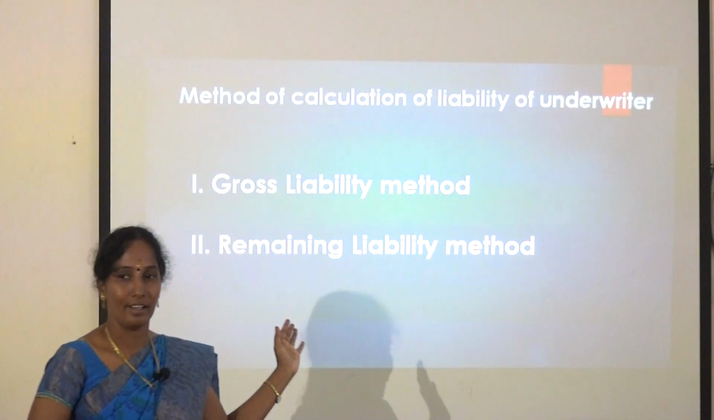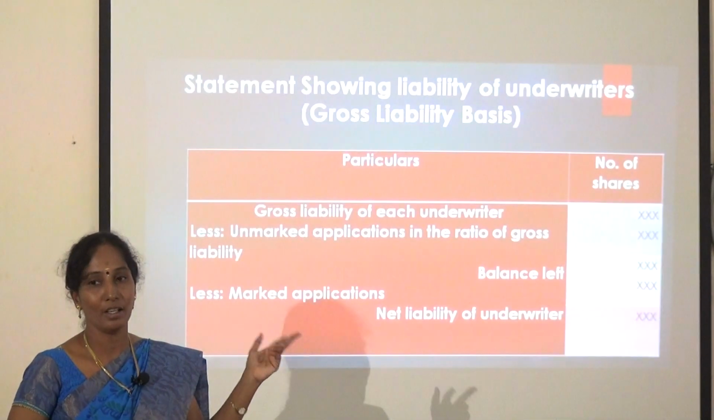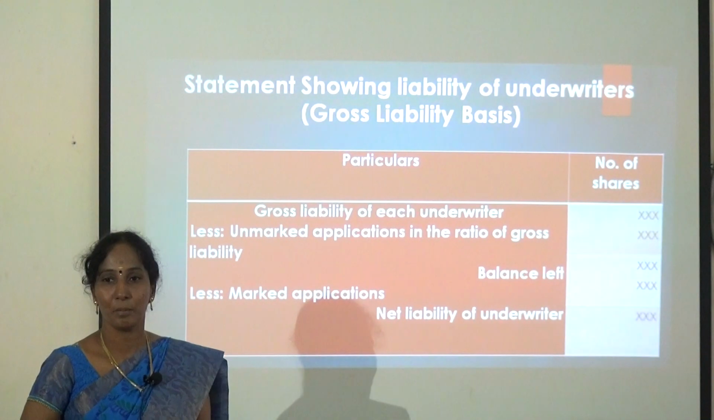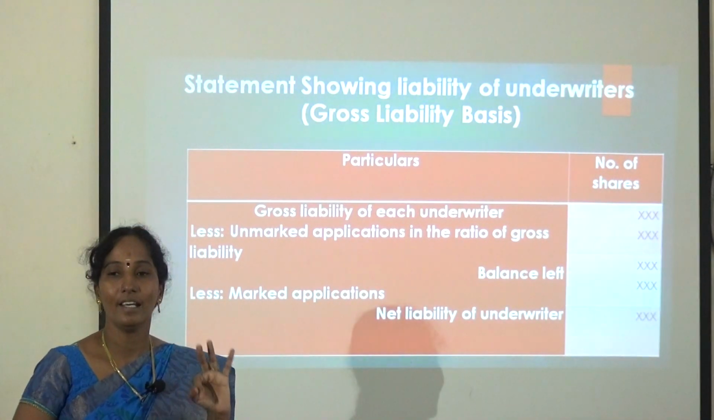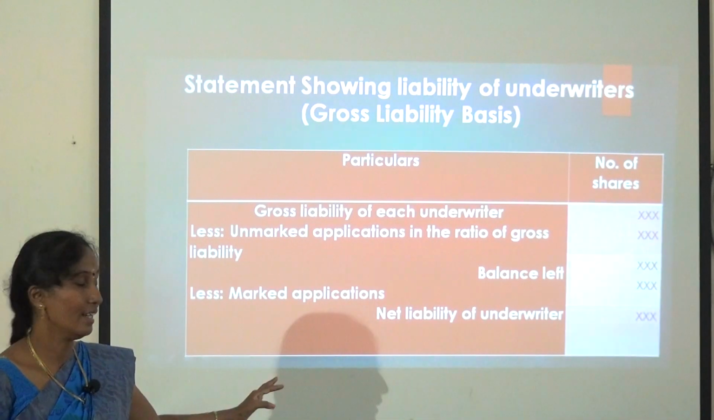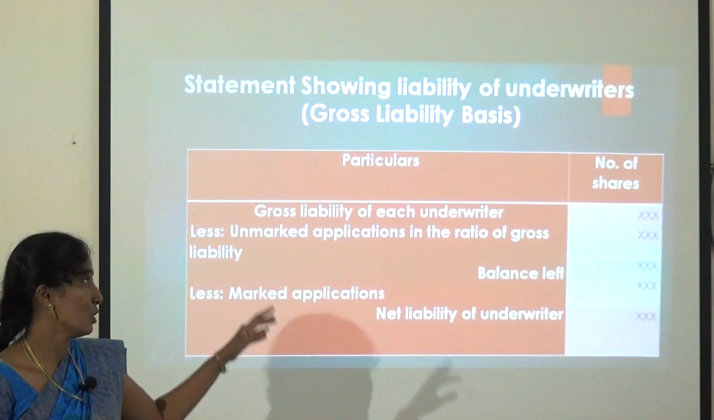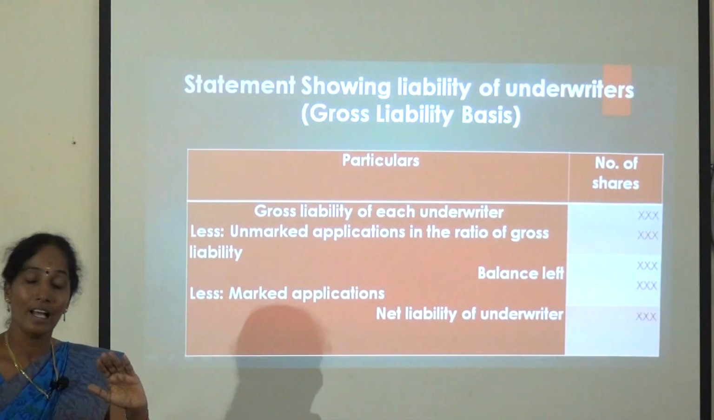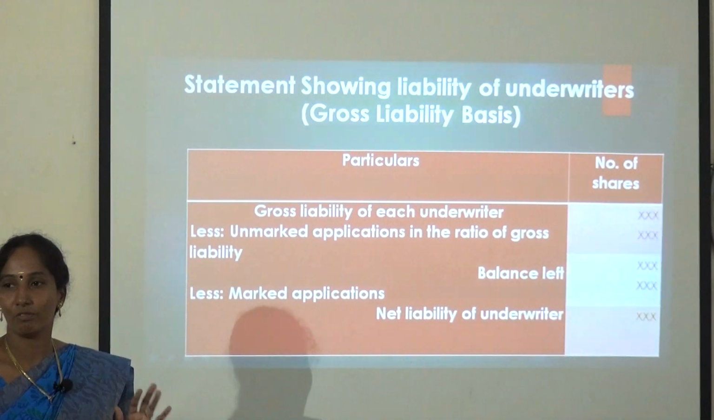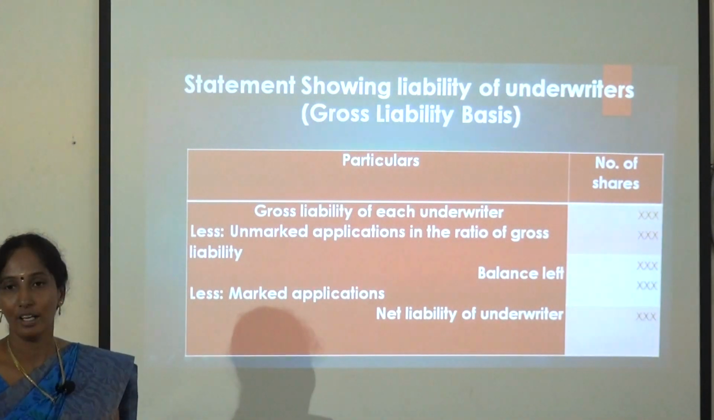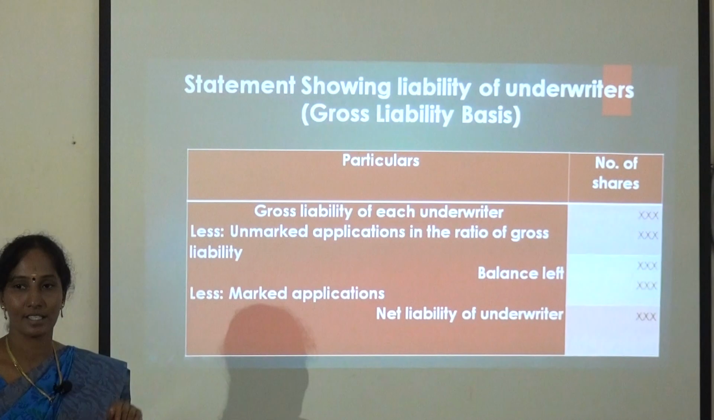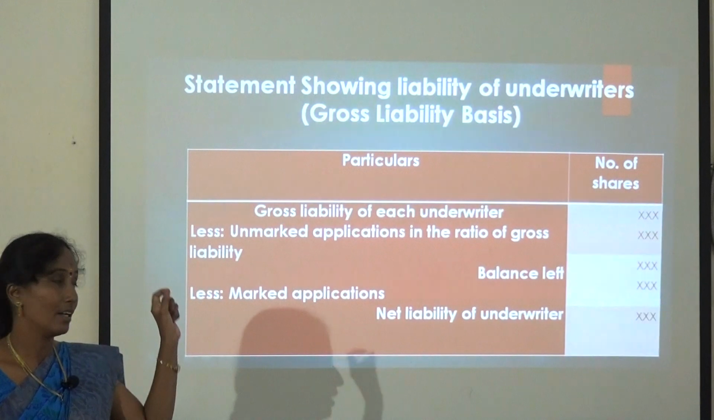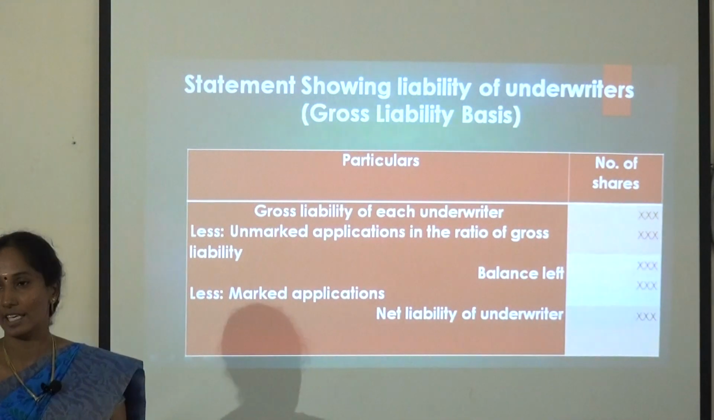How is it calculated? I will give a format for both the methods. First one is the gross liability basis. It's very simple. Only 3 steps need to be followed to work out the net liability of an underwriter. First, you should mention the gross liability of each underwriter, already given in the sum. There is no problem for that. Just post it in the particular column, that is the number of shares. If ABC is mentioned in our sum, mention ABC here. First of all, gross liability of each underwriter.